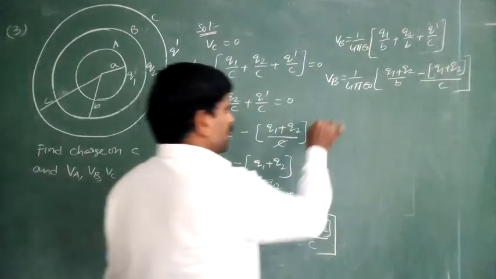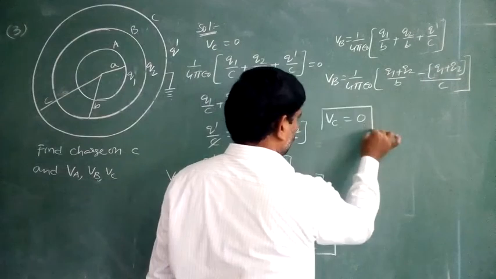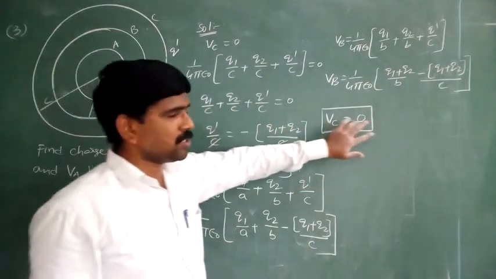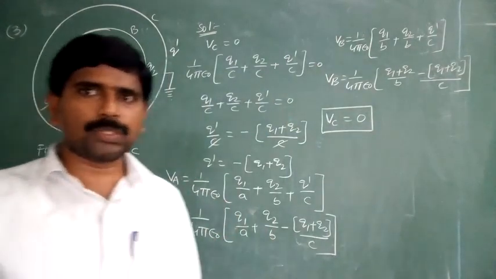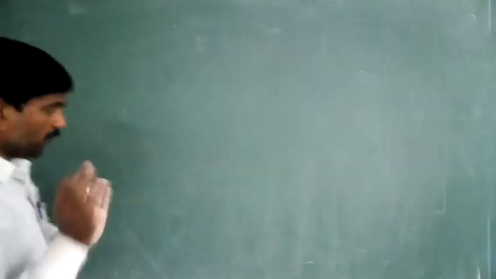What about the potential on the surface of the third shell? VC is equal to 0 because that is connected to the ground. Potential must and should become 0. Charge may or may not be equal to 0. Yes. Next, one more method, one more model.